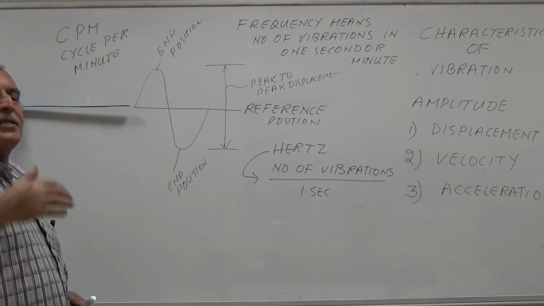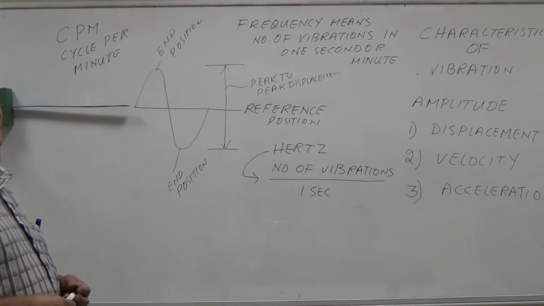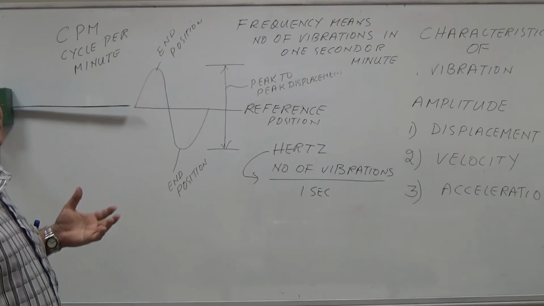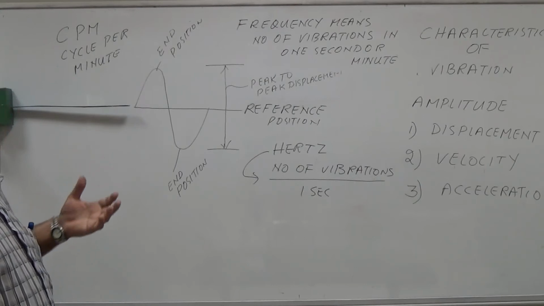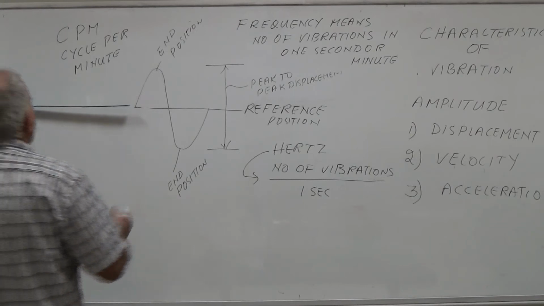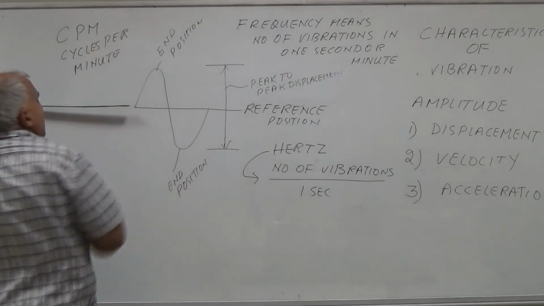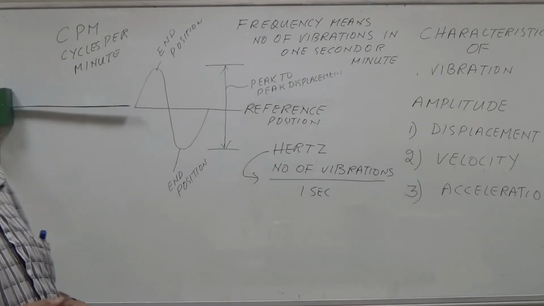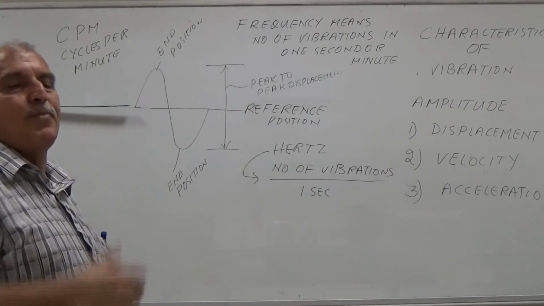Machine speed is in revolutions per minute, and if you measure machine frequency in vibrations per minute or cycles per minute, you can compare the frequency of vibration with the RPM of the machine.